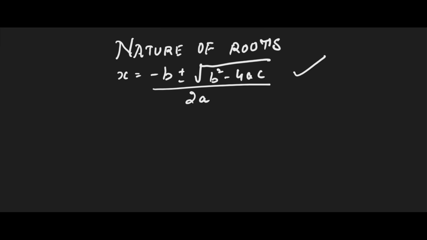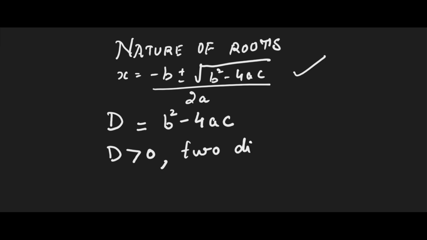Now to determine the nature of roots: the nature of roots of a quadratic equation depends upon the term inside the square root. Let us call it D. This is b square minus 4ac. Now, if this D is positive, then the quadratic equation has two distinct and real roots.